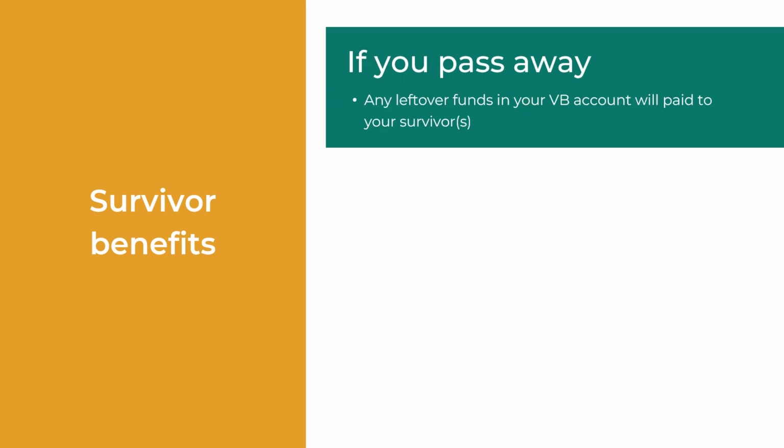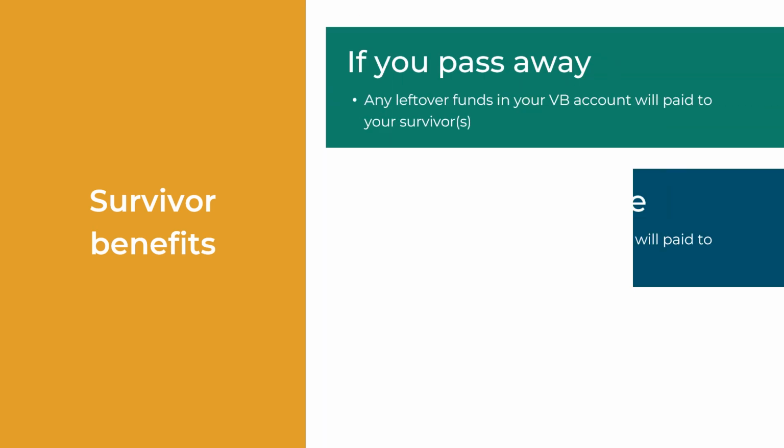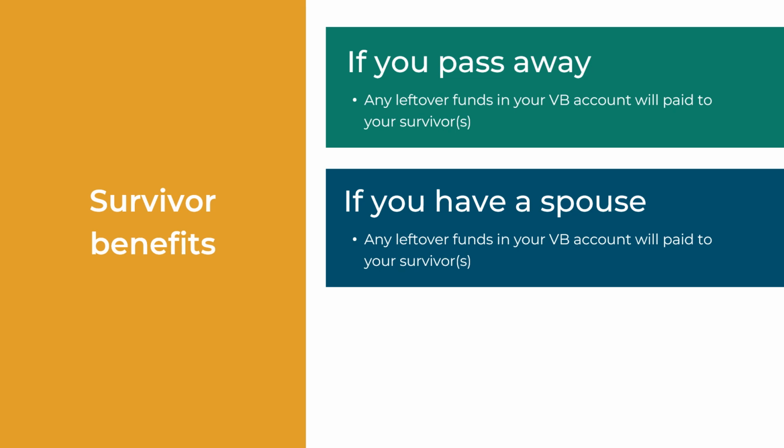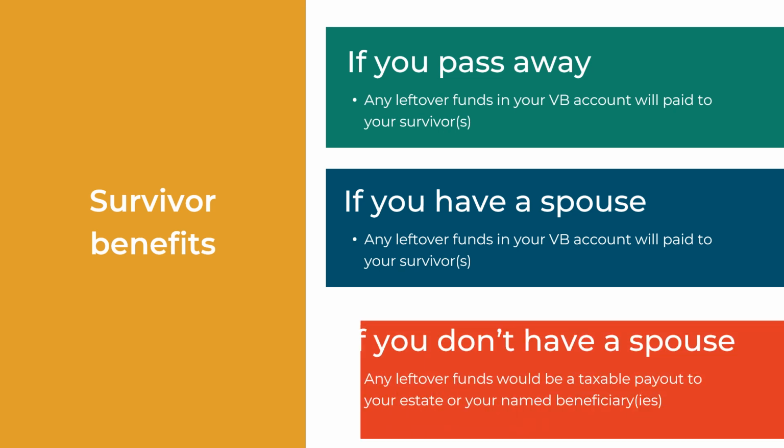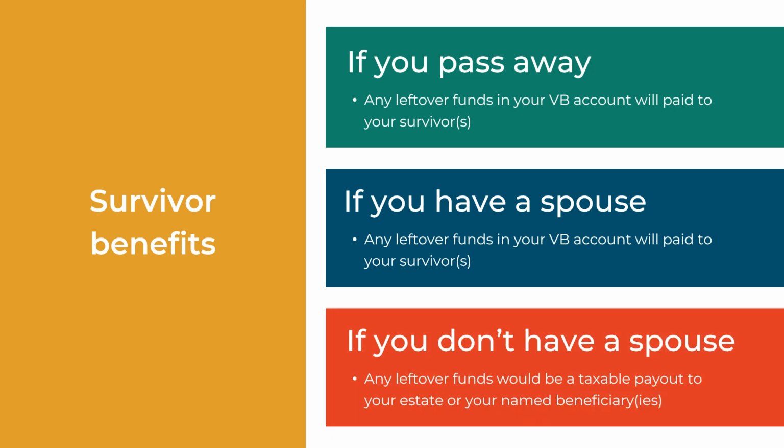If you pass away and there are funds left in your VB account, they will be paid to your survivors. If you have a spouse, they would have the first entitlement to the funds, and it would be a tax-sheltered rollover. They could continue to receive VB payments or choose from any of the other options. If you do not have a spouse, then the funds would be a taxable payout to either your estate or named beneficiaries.